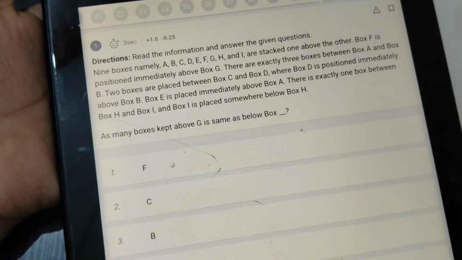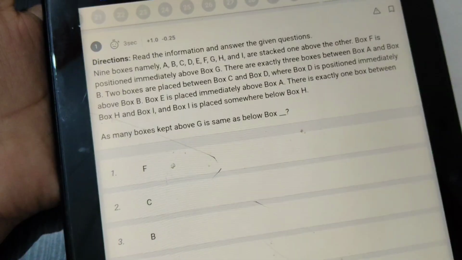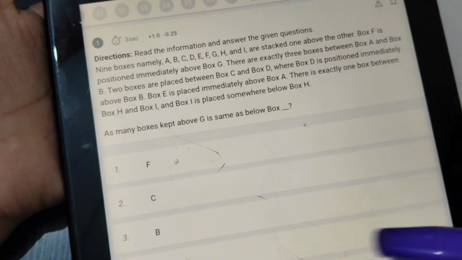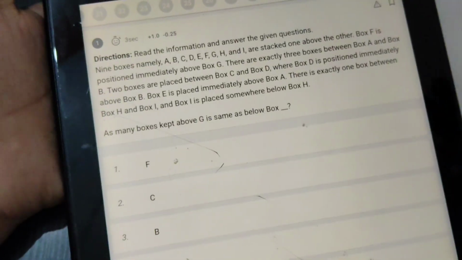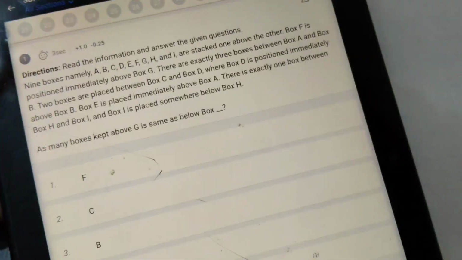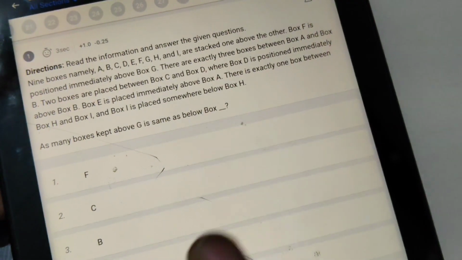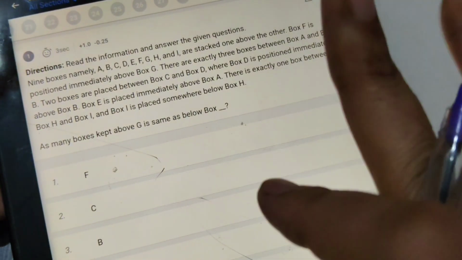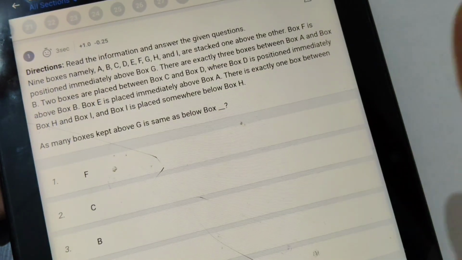But now since I'm explaining to you and there is no time limit, I will start as it is. So the first question is the box puzzle. Personally I feel box is easy to moderate. In general it is easy only, but if you are at the initial stages, you will feel it is easy to moderate, because there will be two factors, two criteria, that is box position and box names.